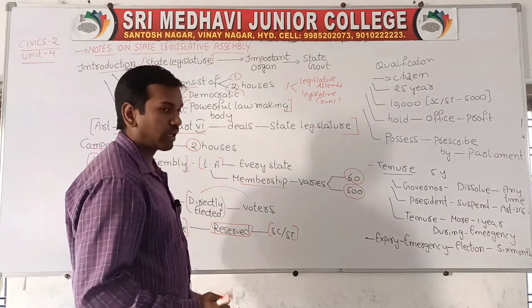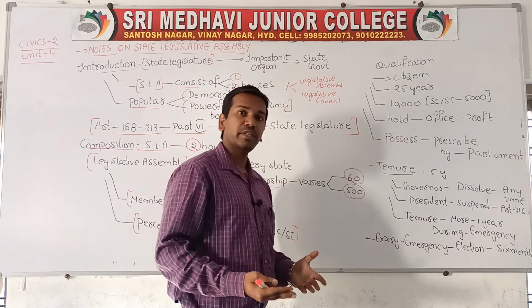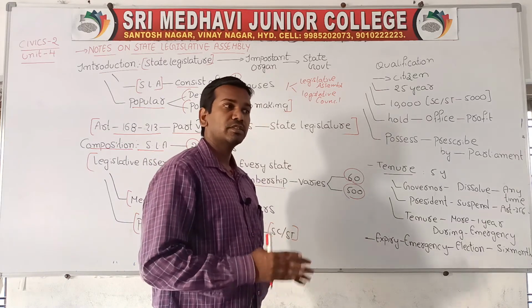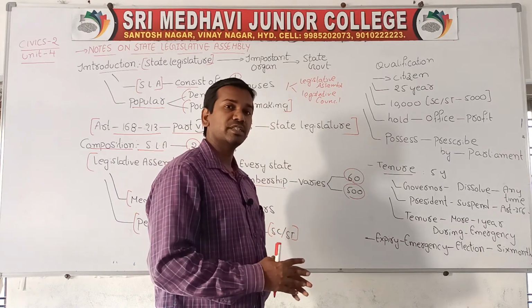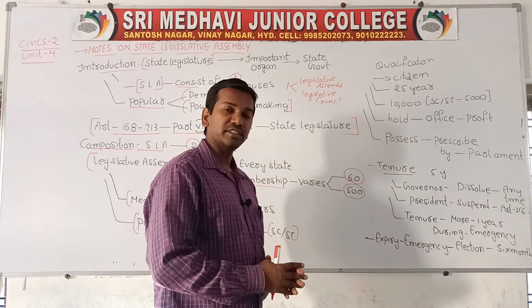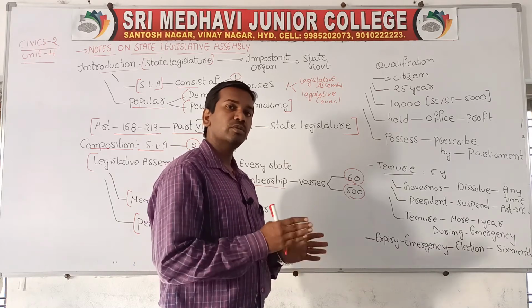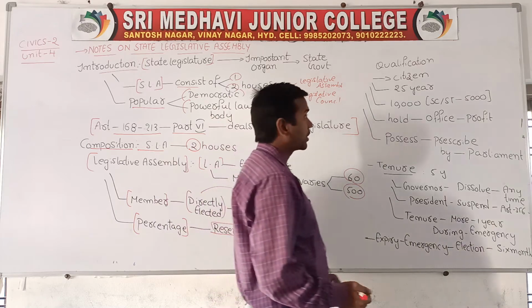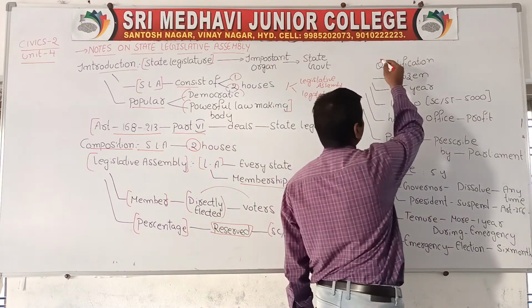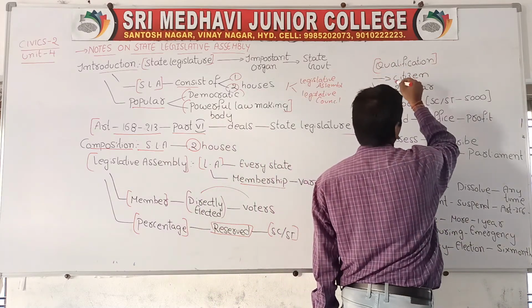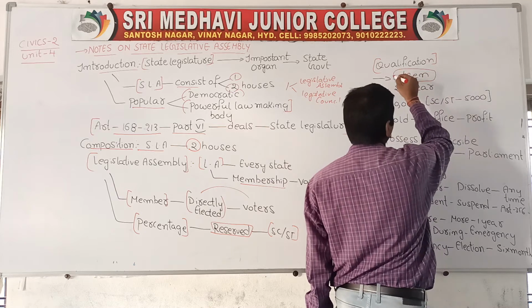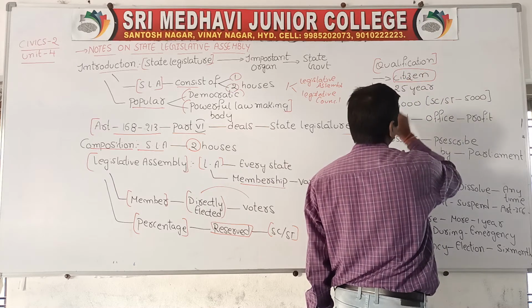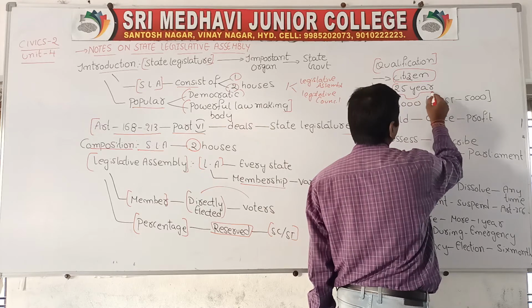Next, out of 100% of seats, some amount of seats will be reserved for the weaker sections, such as SC, ST, BC and women. Many seats will be reserved like that. Now to come to the point of qualification. To become a member of the legislative assembly, you should be a citizen and you have to complete 25 years of age.